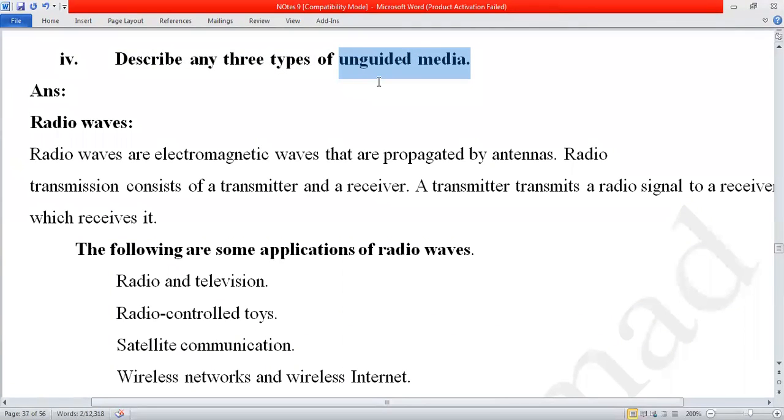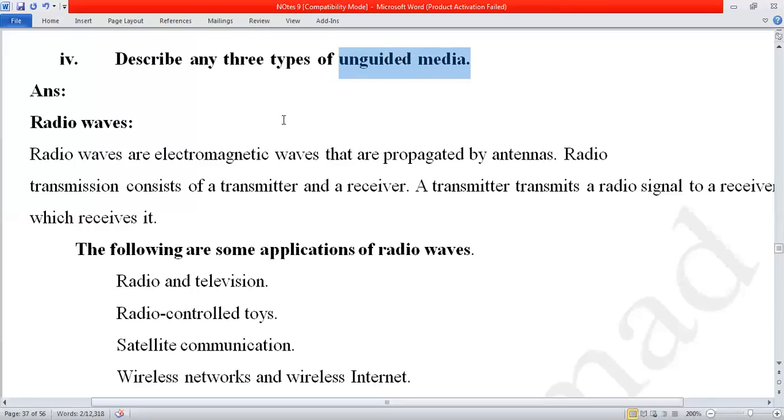So unguided media is that media in which a connection exists, but the connection is a logical connection, not a physical connection. Logical connection means, watch here, when you are communicating on WhatsApp or you call on the mobile, you are actually talking to the other person, but no physical cable is involved. So that media in which no physical media is involved is called the unguided media.